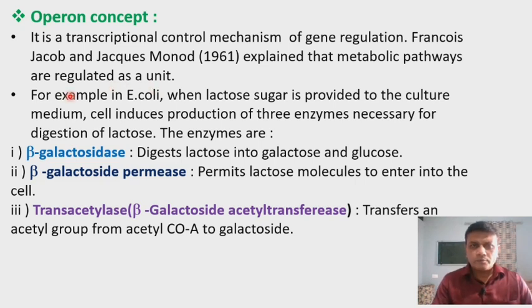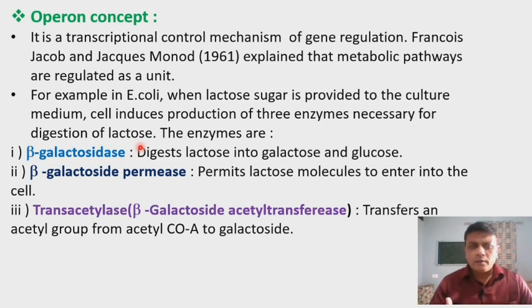For example, in the bacteria Escherichia coli, when lactose sugar is provided to the nutrient or culture medium, the cell induces or starts the production of three enzymes necessary for digestion of lactose. So when an artificial nutrient medium is prepared in the laboratory, and then lactose sugar is added to this nutrient medium, and on this nutrient medium the Escherichia coli bacteria are grown.